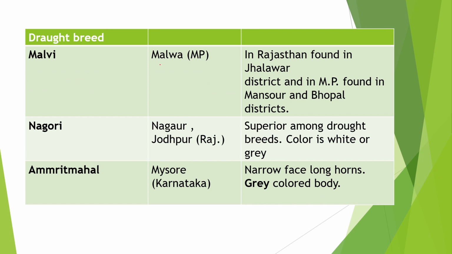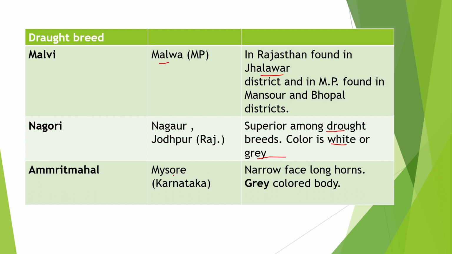So the first breed is Malvi. It is originated from Malwa, MP. In Rajasthan, this breed is found in Jhalawar district and in MP it is found in Mandsaur and Bhopal district. Second is Nagori. It is originated from Nagaur and Jodhpur district of Rajasthan. It is superior among the old draught breeds and their color varies from white to grey.